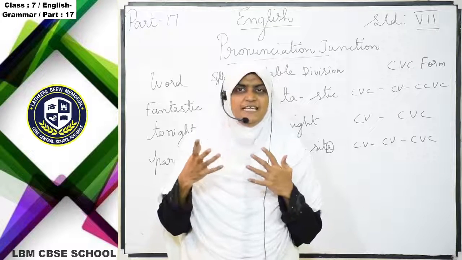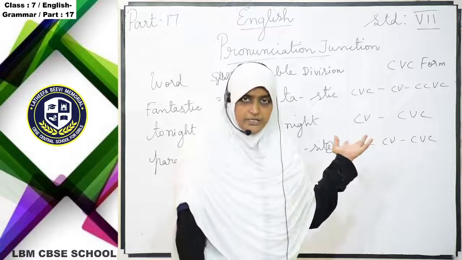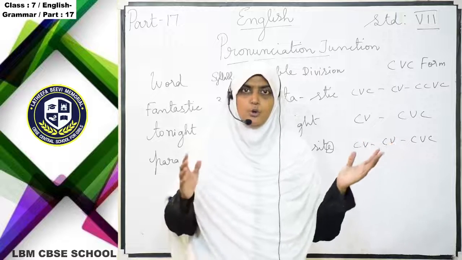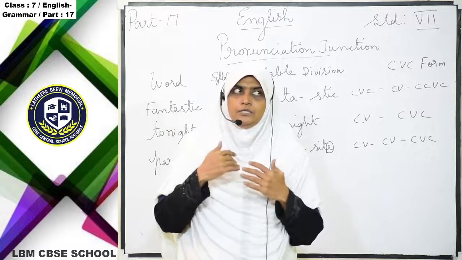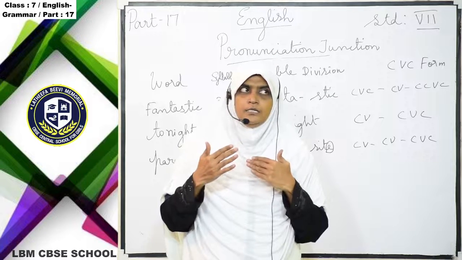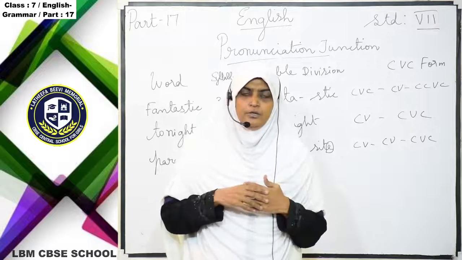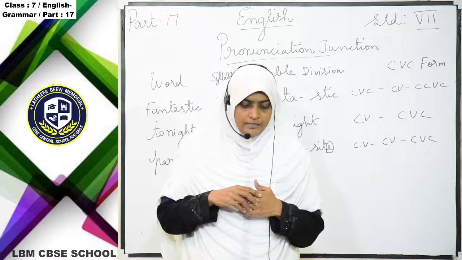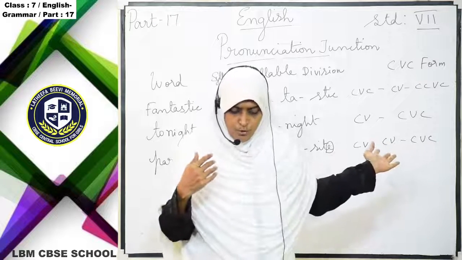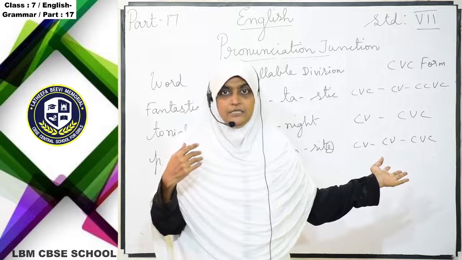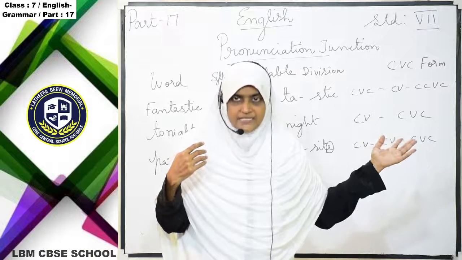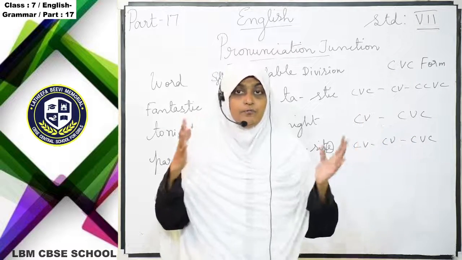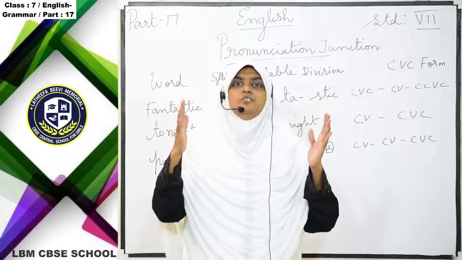Monosyllabic, we can easily identify. We saw examples now: I, go, in, book, like that. Disyllabic means two syllables, wisdom, like that. And then now we have seen fantastic, that is a 3 syllable word. And then tonight, 2 syllables. Parasite, they have beautifully separated that division also.